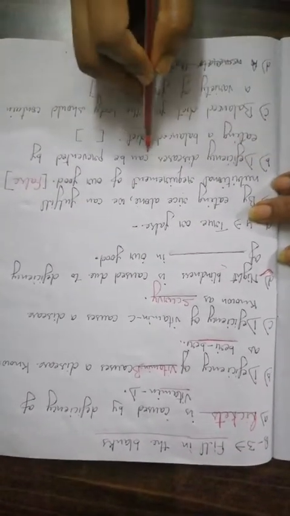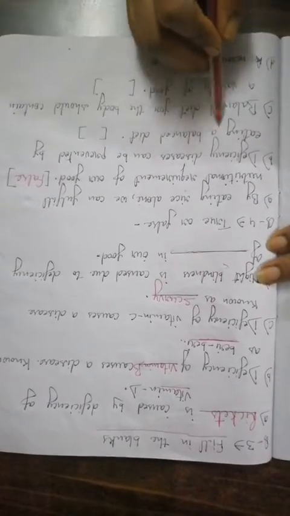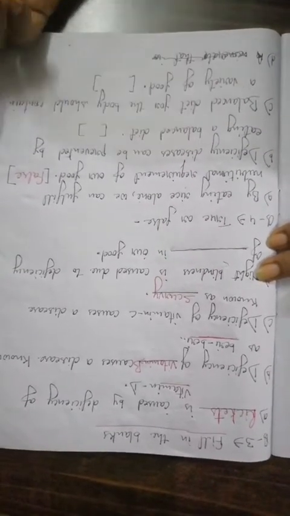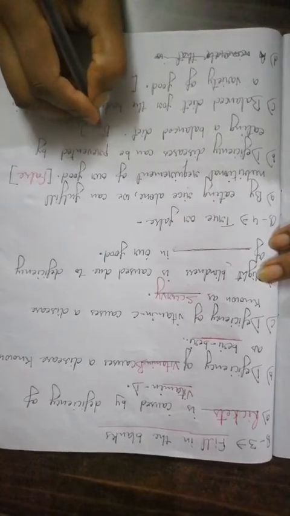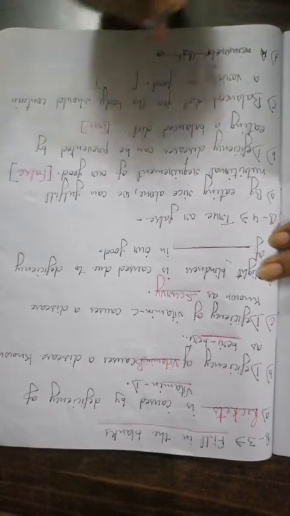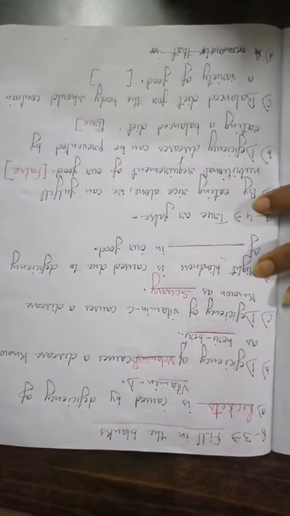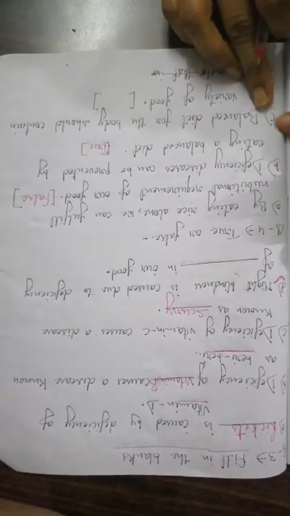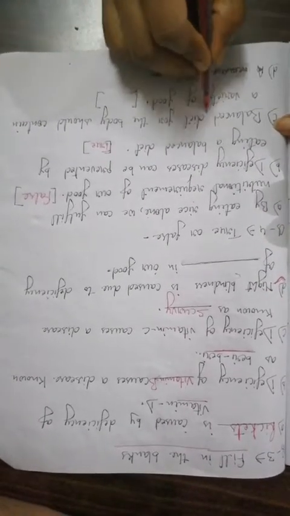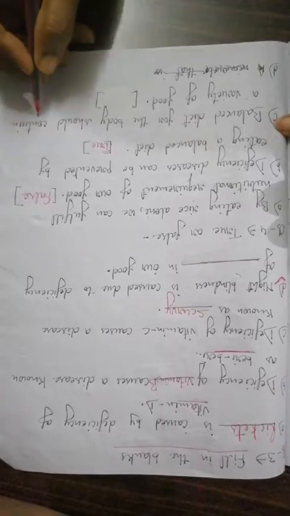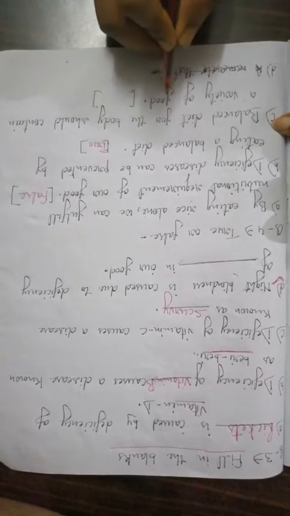Deficiency diseases can be prevented by eating a balanced diet. Yes, we can prevent deficiency diseases by eating a balanced diet. Next, a balanced diet for the body should contain a variety of food.